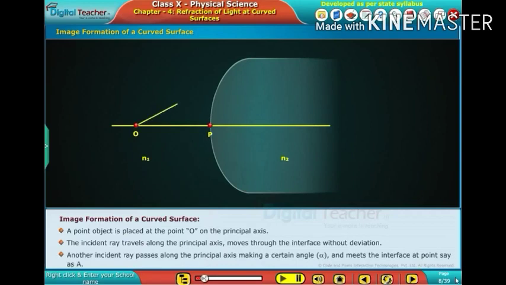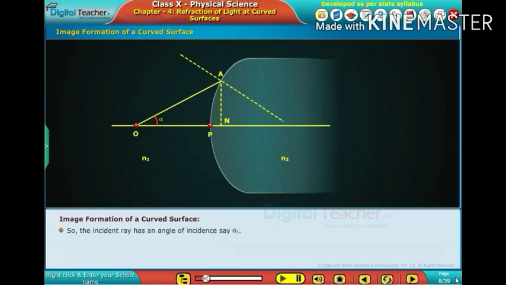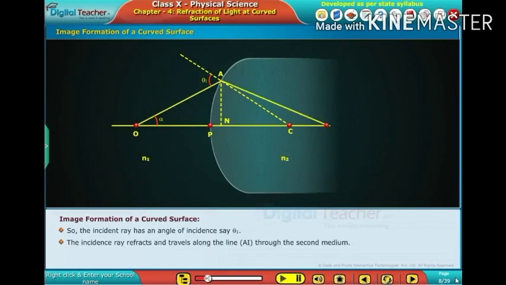Another incident ray, making a certain angle alpha with the principal axis, meets the interface at point A. So the incident ray has an angle of incidence, say theta 1. The incident ray refracts and travels along the line AI through the second medium. Similarly, the refracted ray has an angle of refraction theta 2.